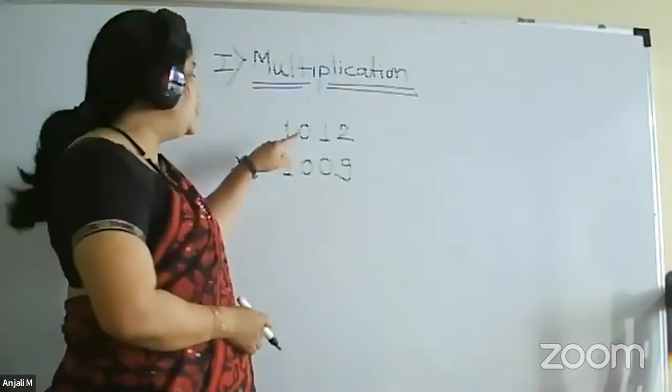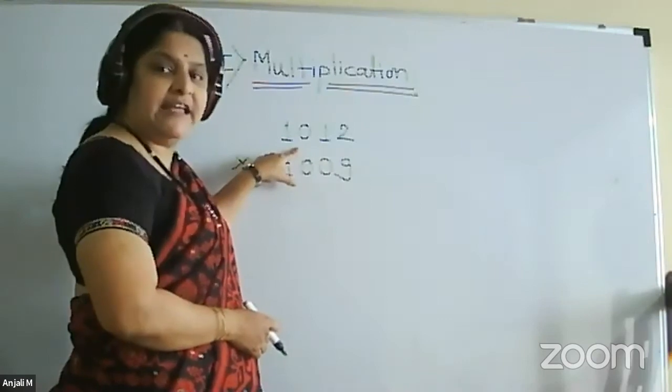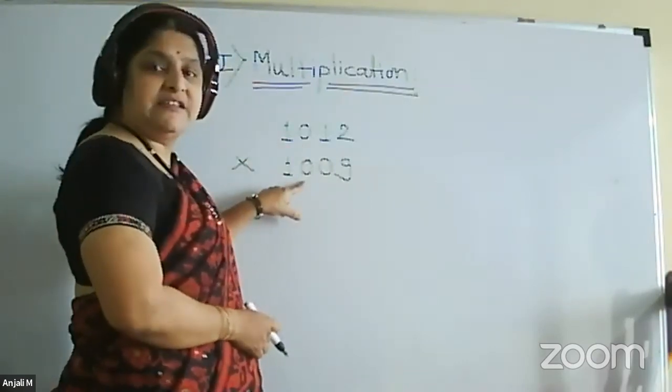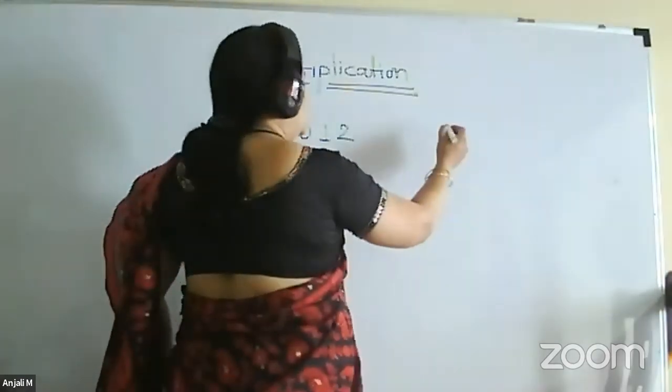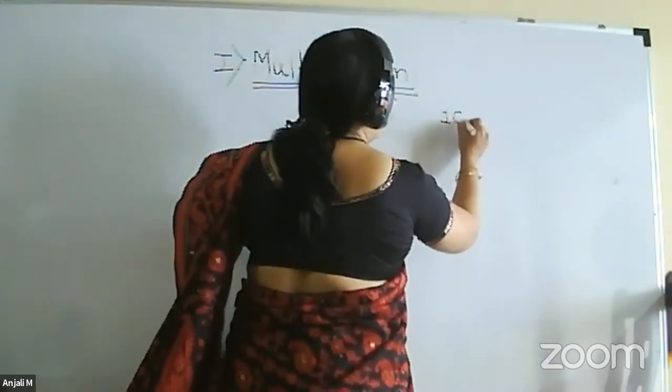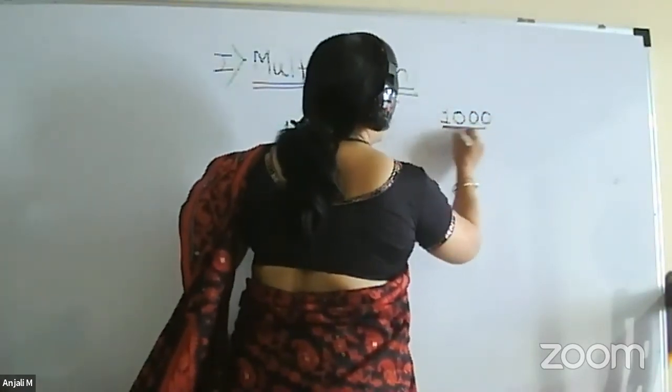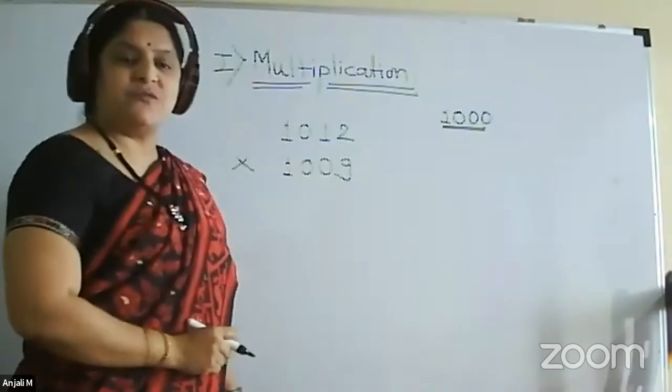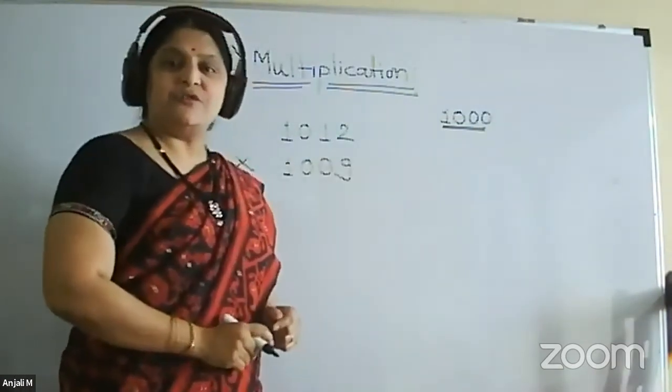So the first step is to choose a base of 10 which is nearer to these numbers. So what will the base be? All of us know that the base will be 1000, which is nearer to both of these. The base will be 1000, 10 raised to 3.